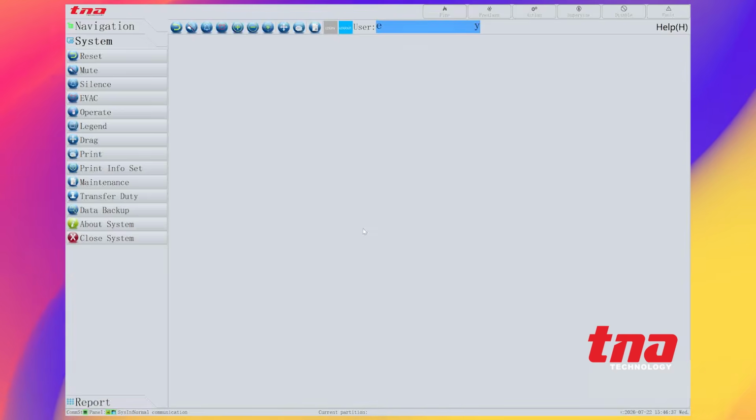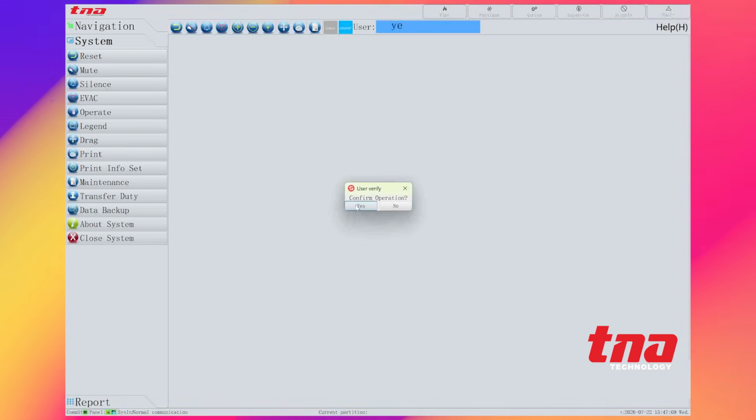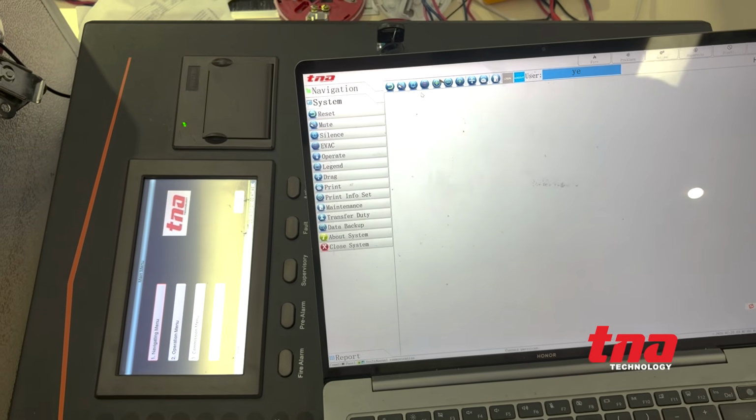Now, the remote account has logged in successfully, and we can test it. Press the reset button in the GMC software. The panel receives the command and completes the reset successfully.